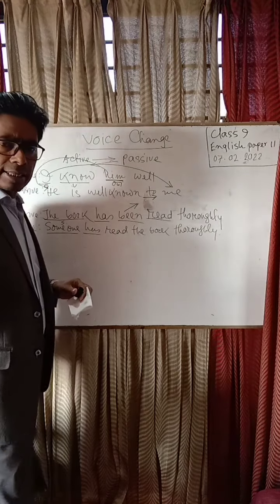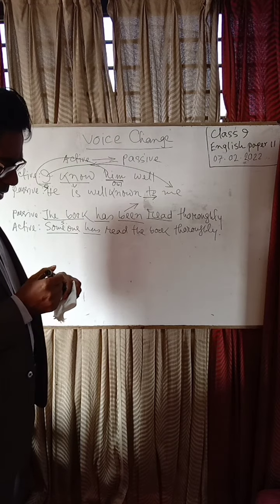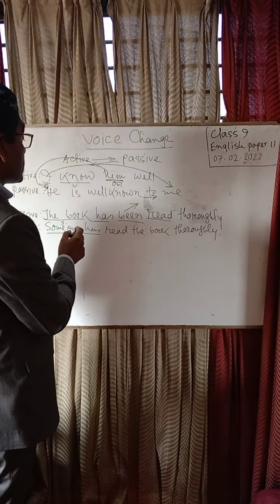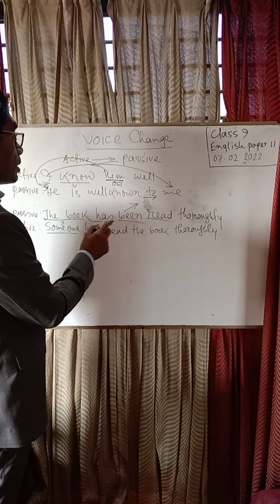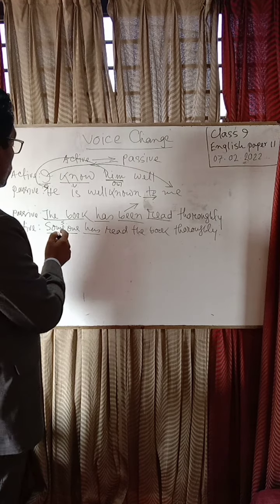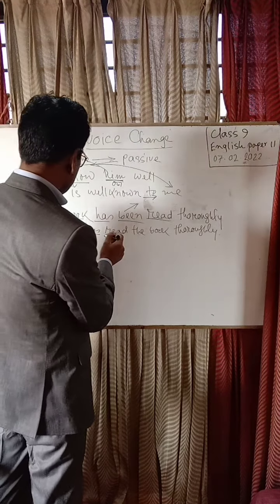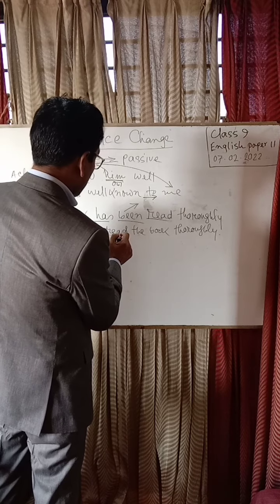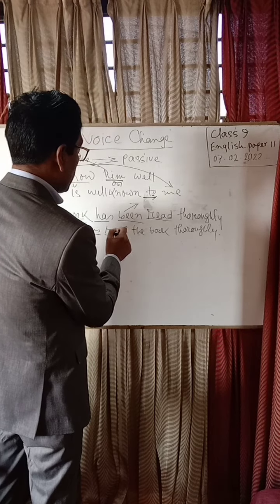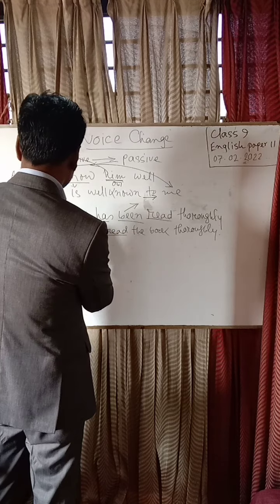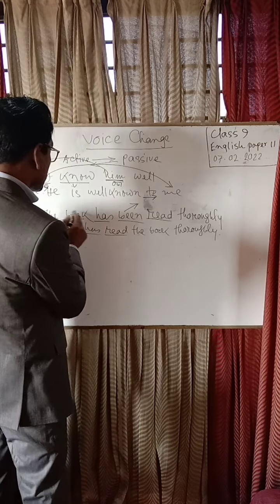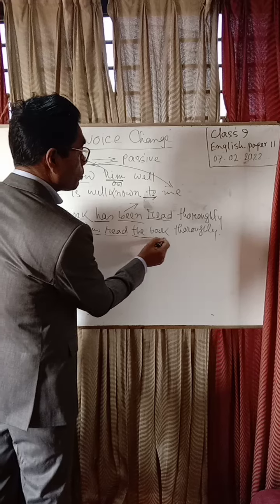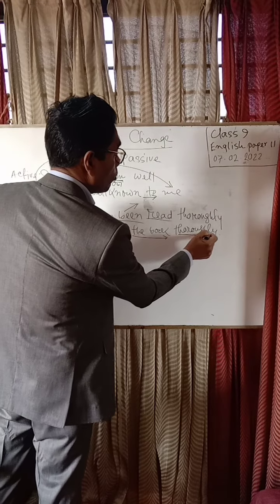The spelling is the same, but the pronunciation is different. Someone has read the book thoroughly. Here it is the past participle form, the same form, and the book, which was used as subject, has gone to the object position, and extra words like thoroughly are seated usually.